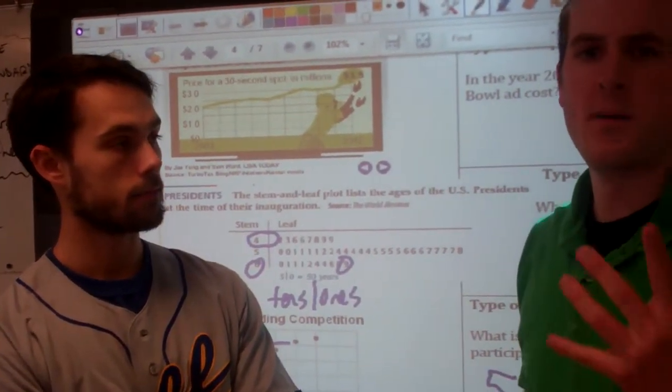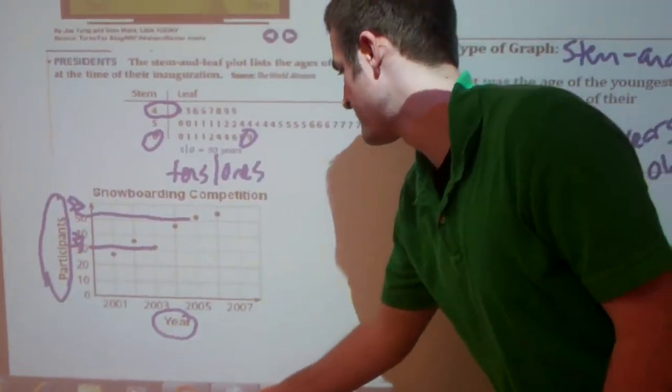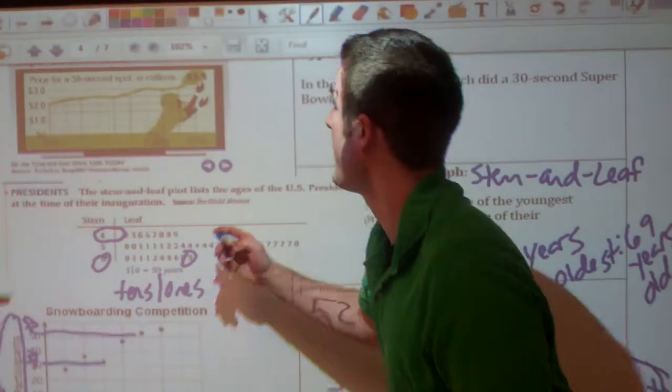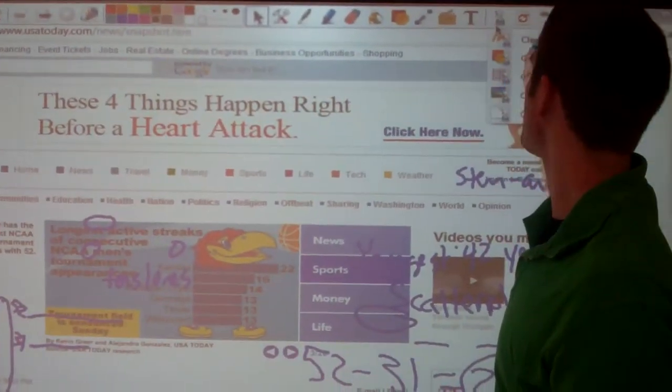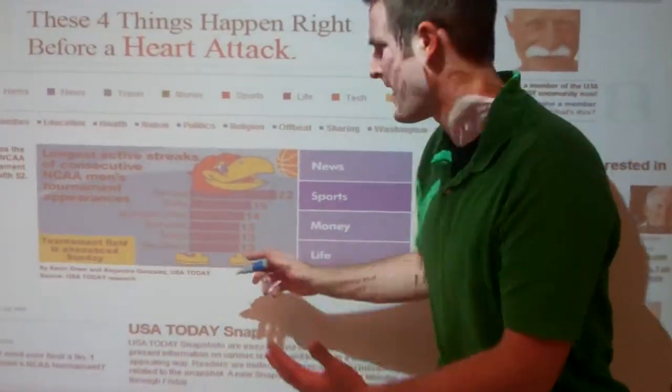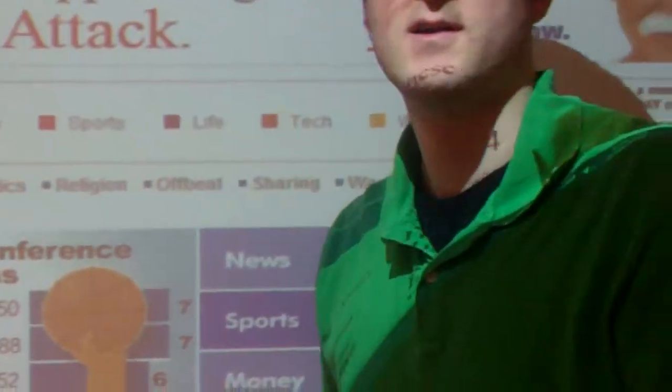You can do it. Real quick, I just want to show you one website that's very cool if you like some of these displays. We have the USA Today. Let me go to the quick thing. USA Today has a ton of these charts for sports, money, news, life. Look at all these they got. USAtoday.com. Check it out on your own time.